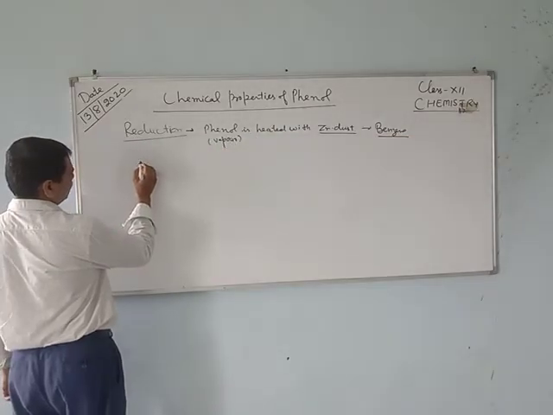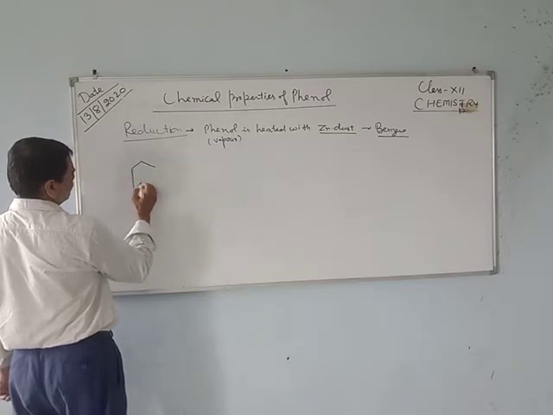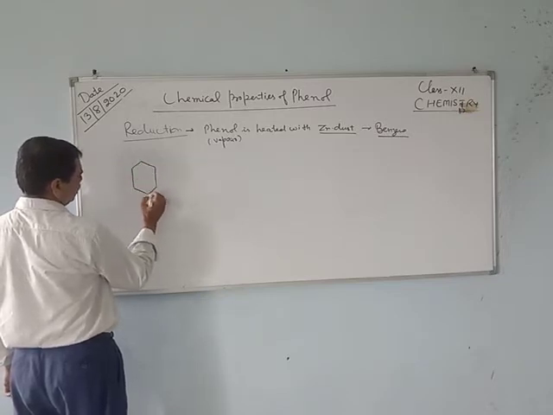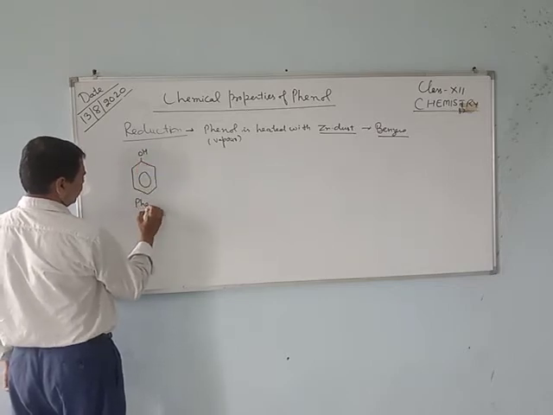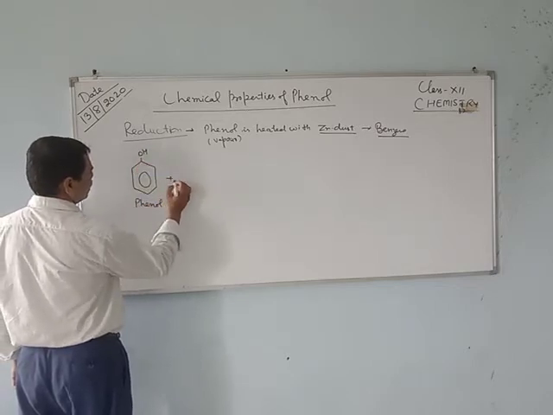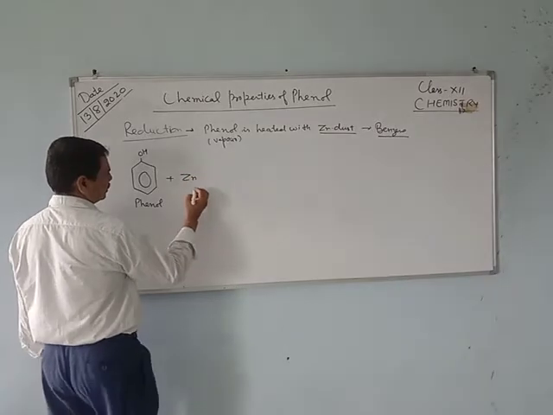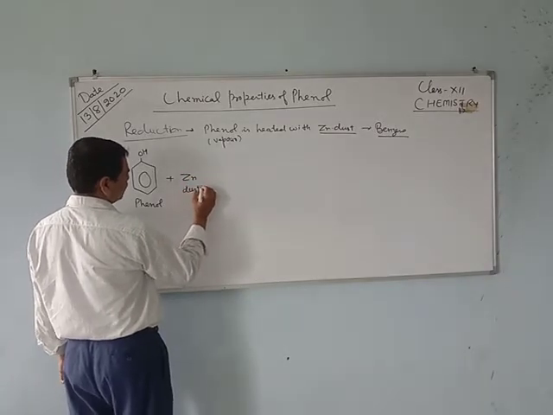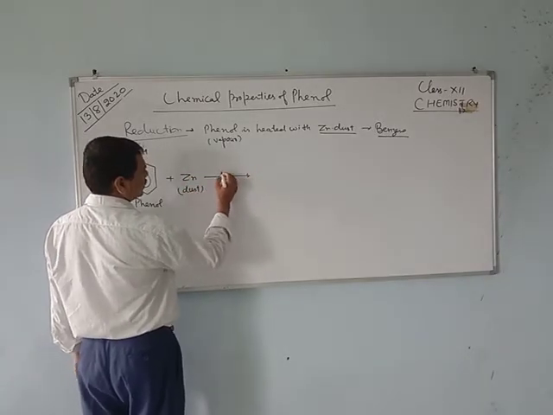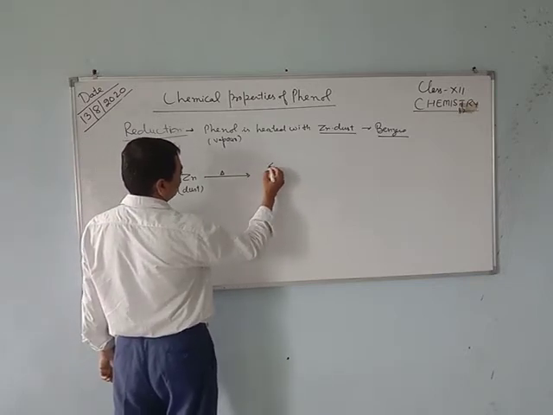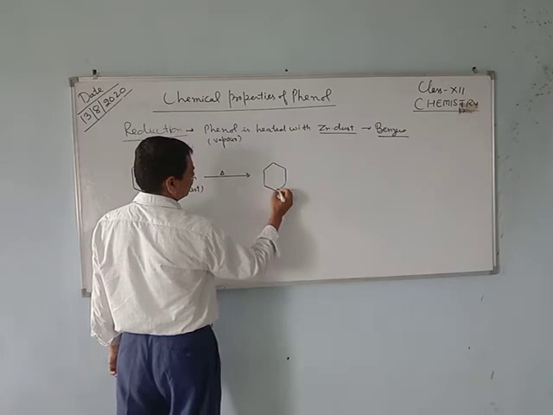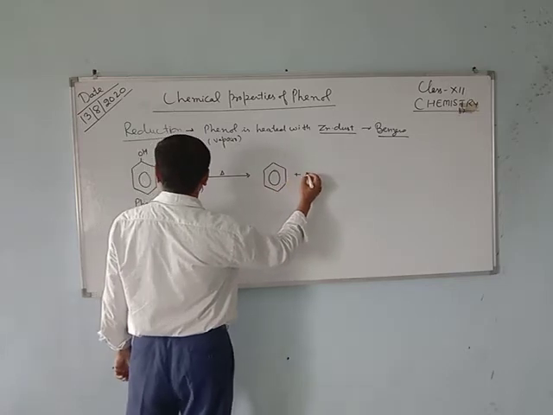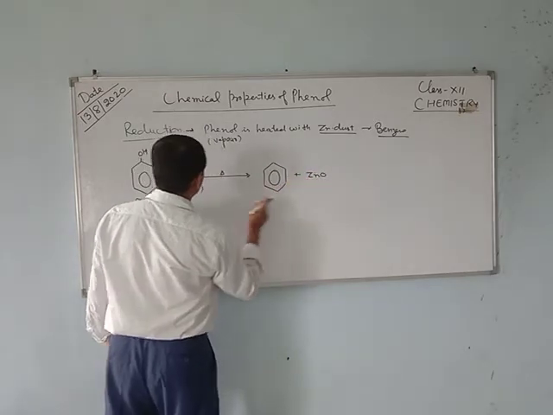The reaction is like this. This is phenol. It is treated with zinc dust and heated. It forms benzene and zinc oxide, ZnO.